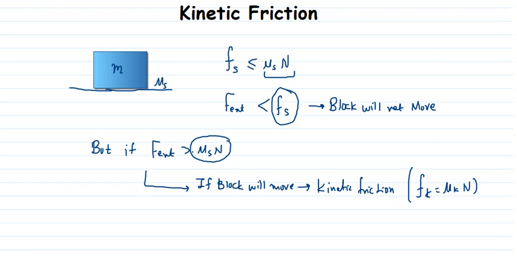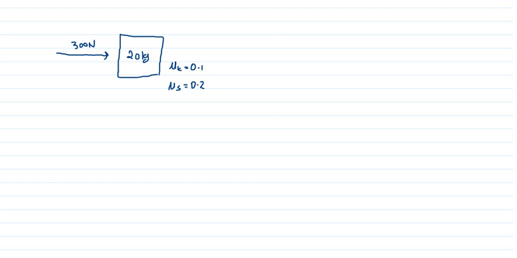Let us understand the meaning of that. Suppose we have a block of mass 20 kg, mu k is given to be 0.1 and mu s is given to be 0.2. And suppose I am applying a force of 300 Newton on this body. My question is, what will be the acceleration of this body?